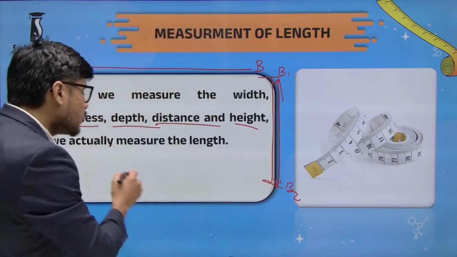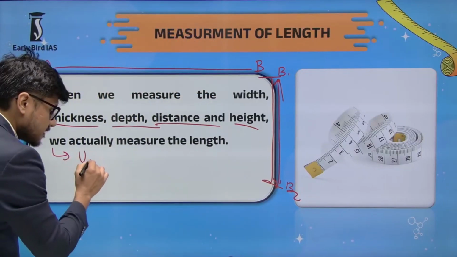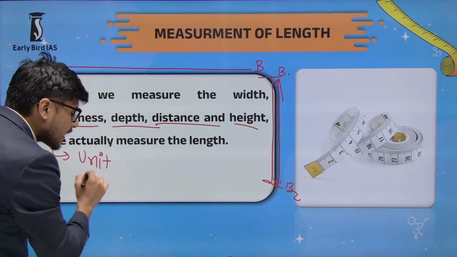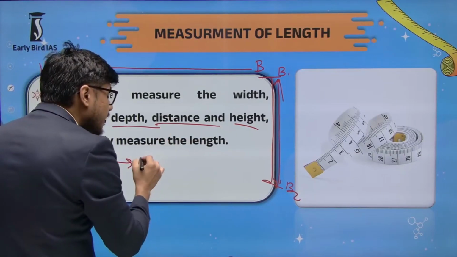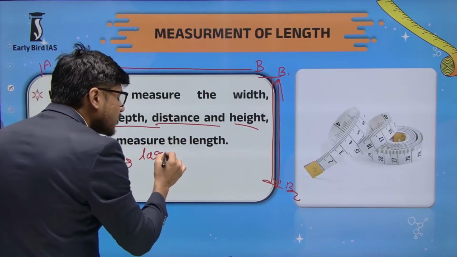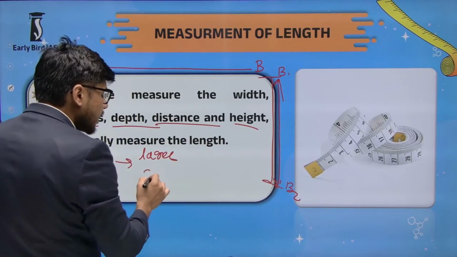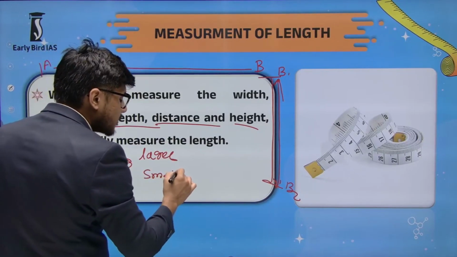And for this measurement, we use various kinds of units. These units can be divided into two parts: larger units and smaller units.